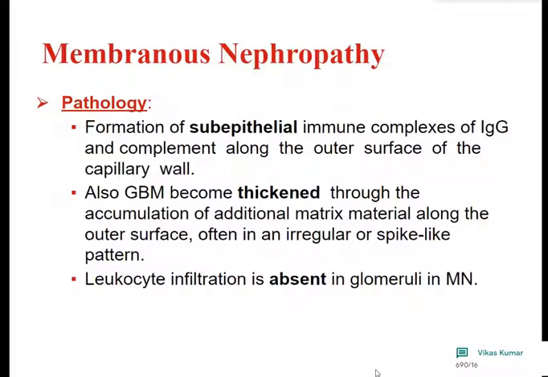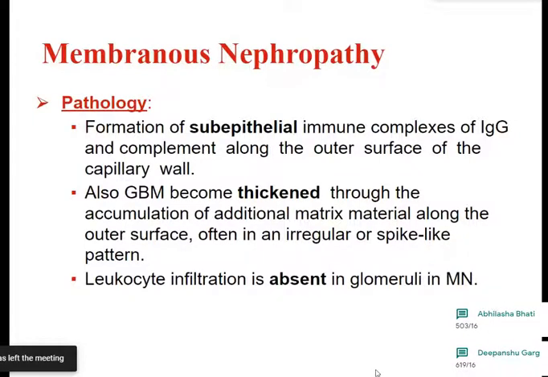What is the pathology? You can just remember there is formation of subepithelial immune complexes of IgG and complement along the outer surface of the capillary wall. Important to remember that these are on the outer surface of the capillary wall.